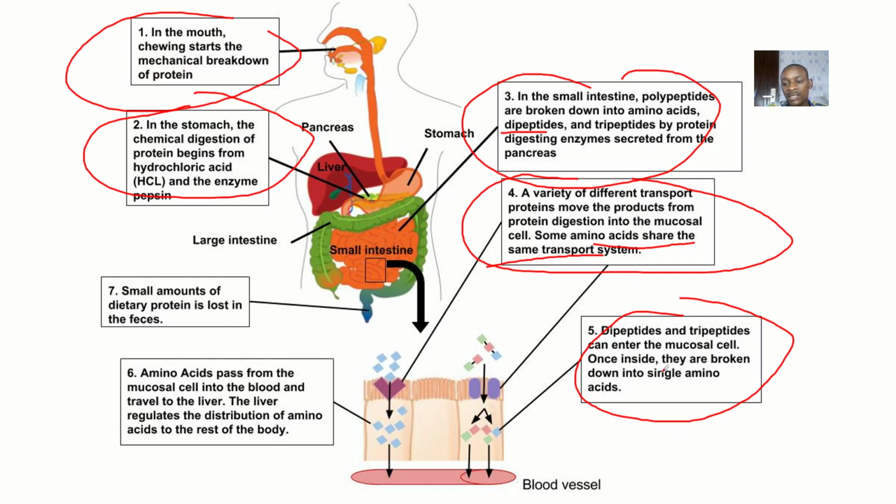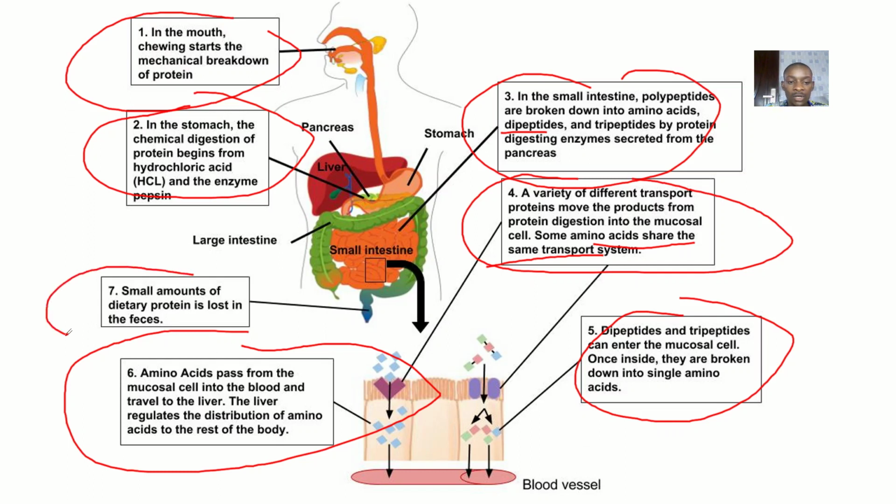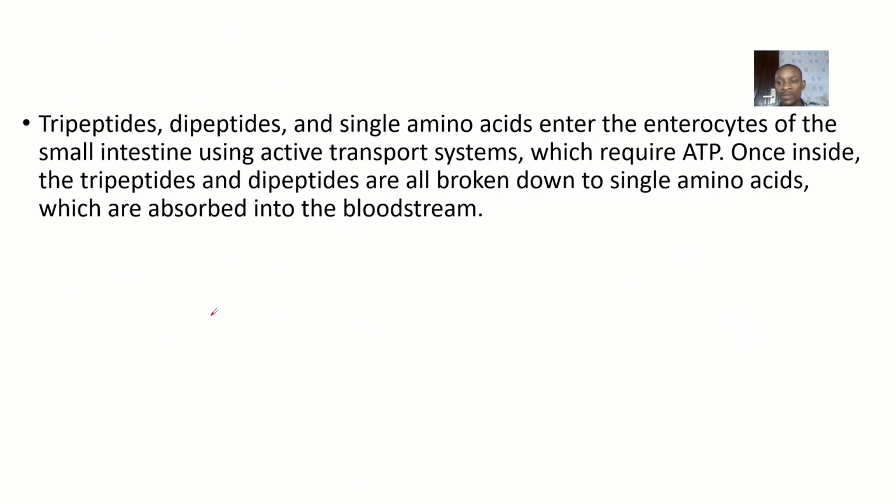Once inside, they are broken down into single amino acids. Then number 6, amino acids pass from the mucosal cell into the blood and travel to the liver. The liver regulates the distribution of amino acids to the rest of the body. Then number 7, a small amount of dietary protein is lost in feces, because most of it is absorbed.